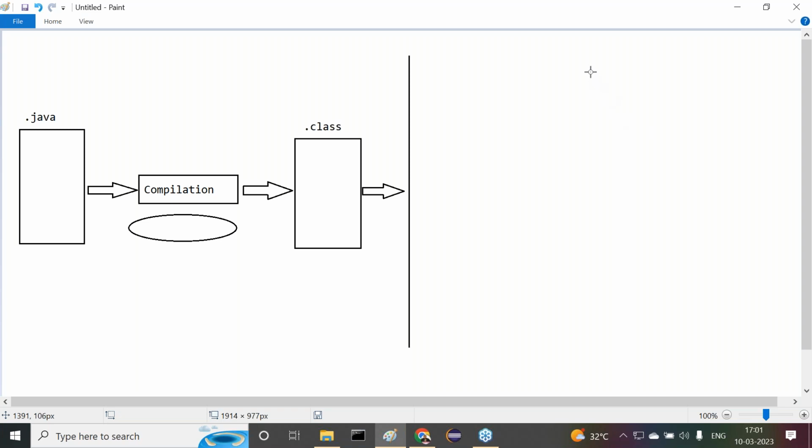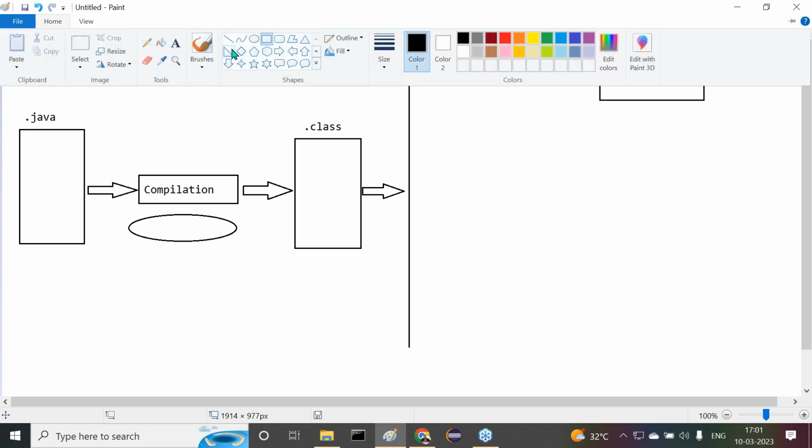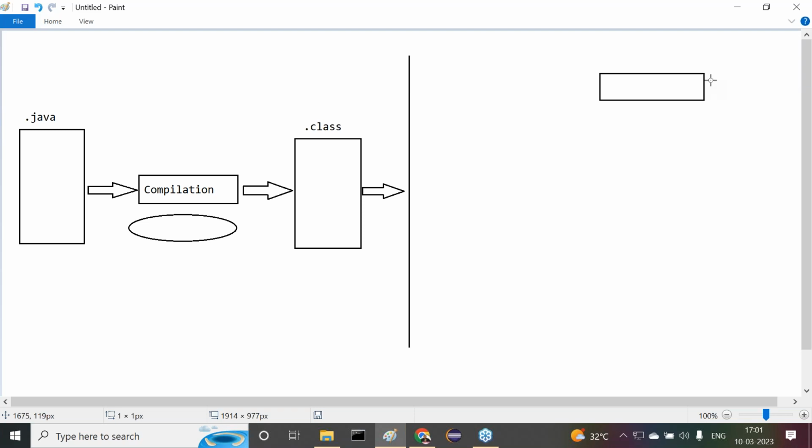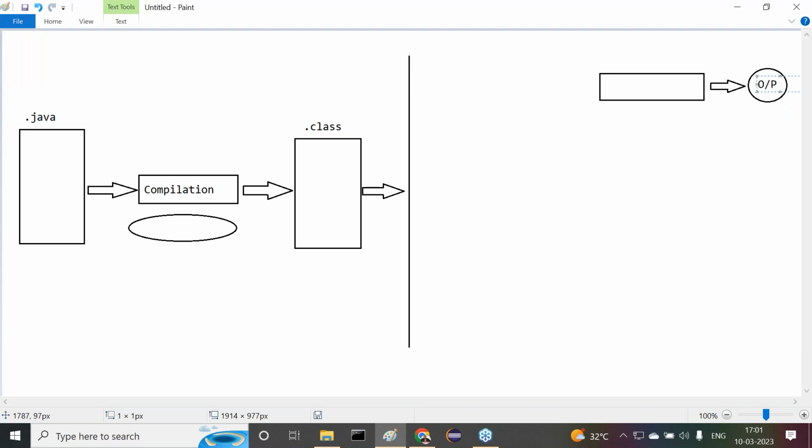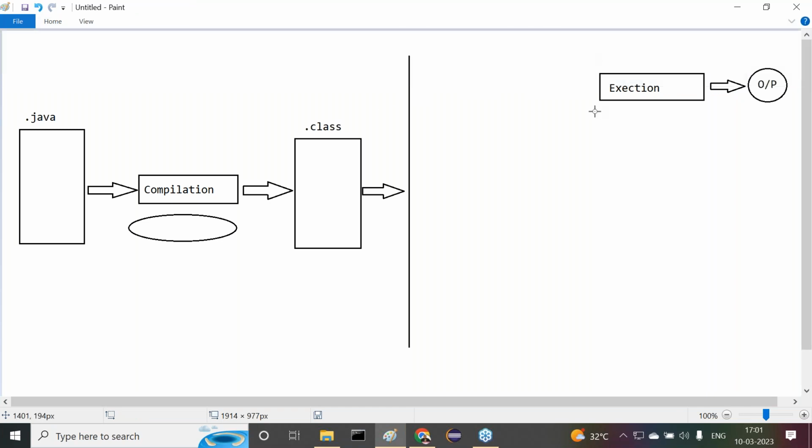That's why here I'm taking the execution. Here I'm going to perform it. When we execute this program, automatically some output we are able to get. Output here we are getting. Now this is the execution. This execution we are going to perform on a separate operating system. Later I'll confirm which operating systems we are using.